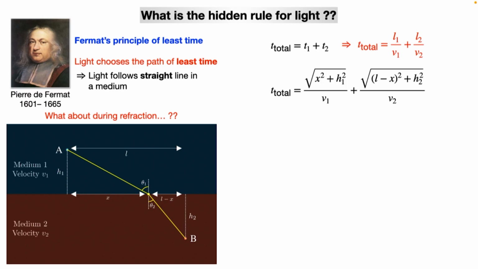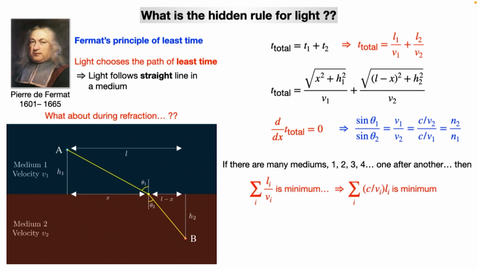And what we do, I take the derivative and set it to 0. If we do that, it's a very simple calculation. It needs only trigonometry, right? You all know the formula for sine, cosine, and so on. If we do that, you will get Snell's law. So sine theta 1 by sine theta 2 is equal to v1 by v2, which, where c is the velocity of light in the vacuum, I can write in terms of refractive index, n2 by n1.